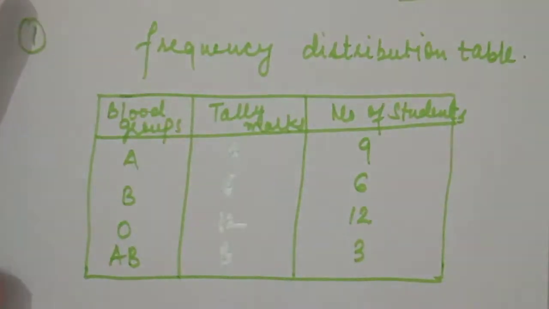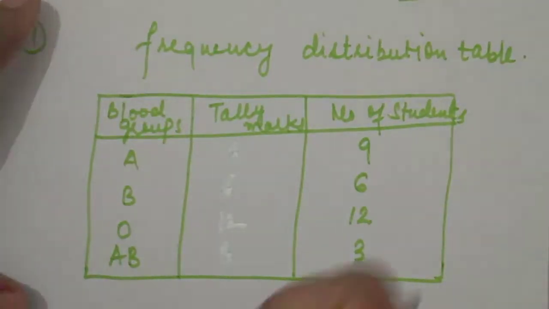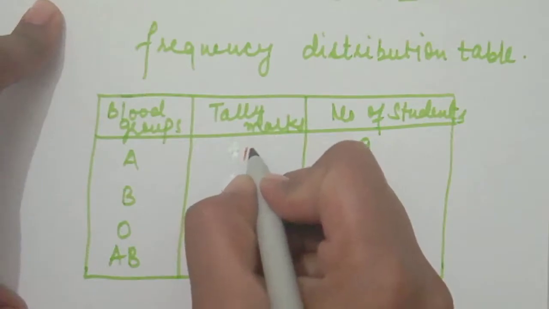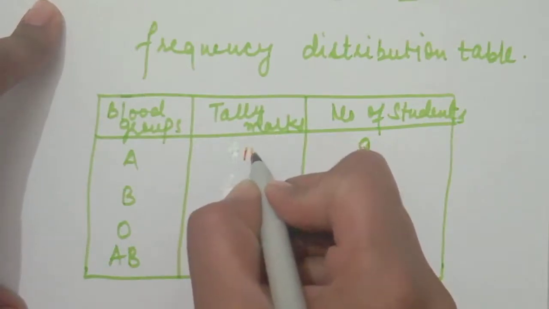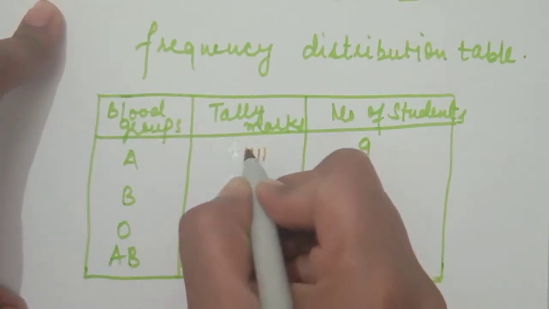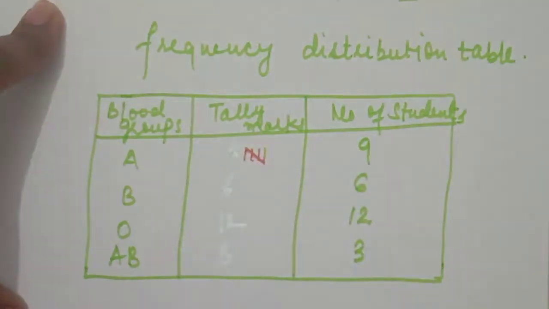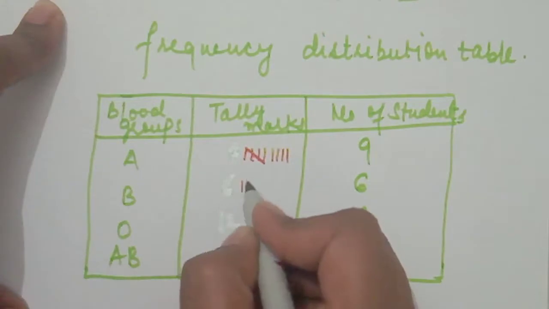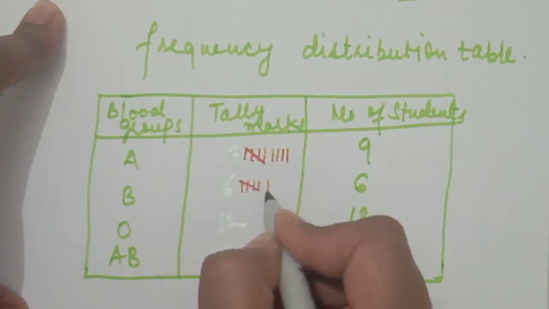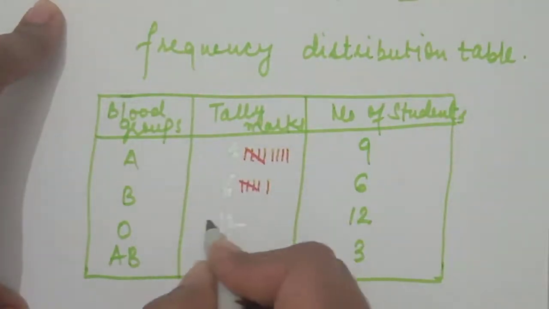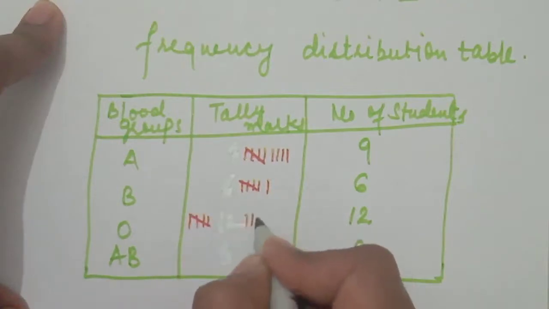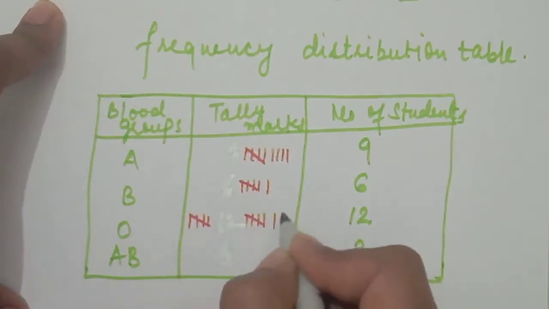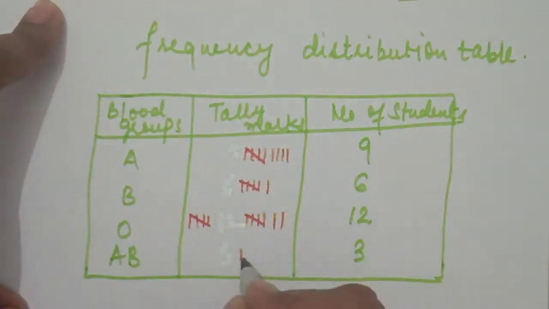And in the tally marks, you know it very well, you will use this in the 8th standard also: 1 2 3 4, and then we use this line for the 5, then 6 7 8 9; 1 2 3 4 5 and 6; then for 12, 1 2 3 4 5 6 7 8 9 10 11 12; then for 3, 1 2 3.